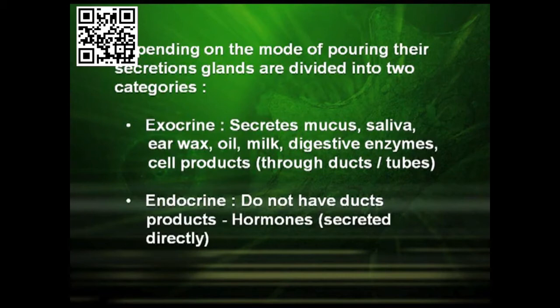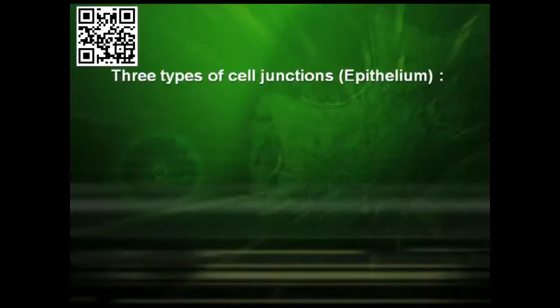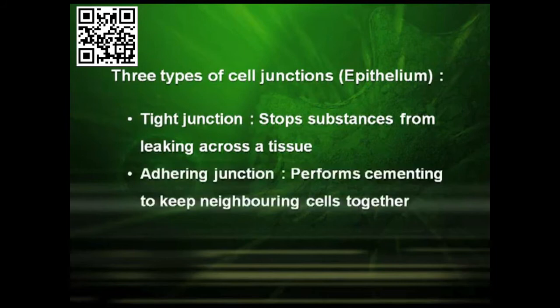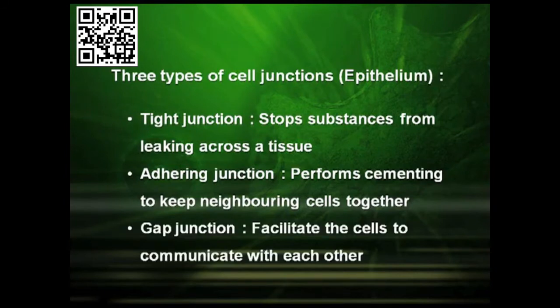These are directly secreted. These tissues have 3 types of cell junctions. The first is the tight junction, which stops substances from leaking across a tissue. The second is called the adhering junction, which performs cementing to keep neighboring cells together, and the third is the gap junction, which facilitates the cells to communicate to each other.